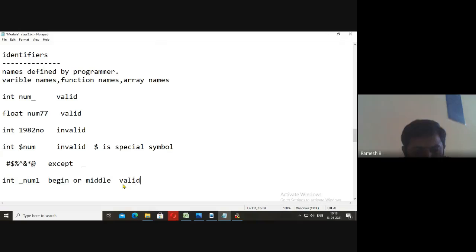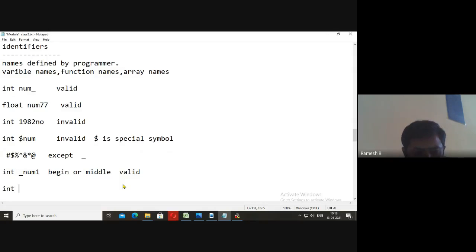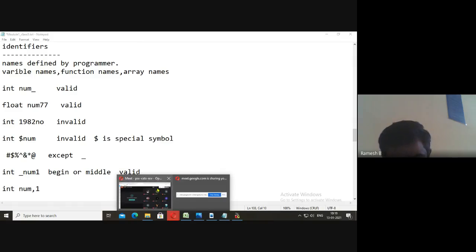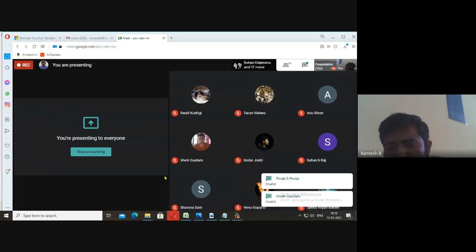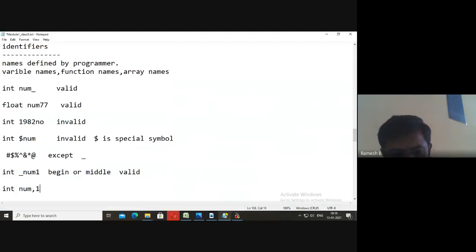So it is valid. Now the next thing is int num comma 1. Now you tell me whether it is valid or invalid. Num comma 1. Do you have commas in your names? Good Pooja. Okay, good Vivek. You see there, num comma 1. It is invalid. Say for example, if we have a name like Rahul, and if I keep a comma here, it's not a name. It becomes invalid.